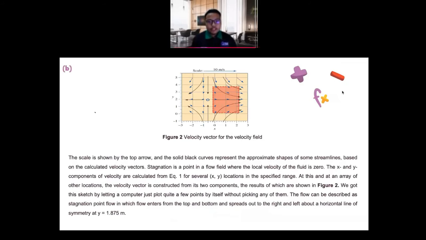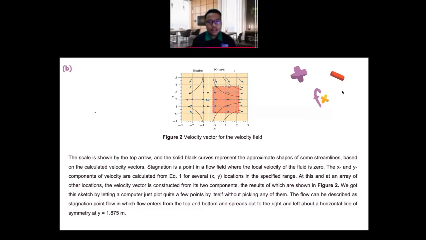Okay, in figure 2, velocity vectors for the velocity field. The scale is shown by the top arrow, and the solid black curves represent the approximate shapes of some streamlines based on the calculated velocity vectors. A stagnation point is a point in a flow field where the local velocity of the fluid is 0.